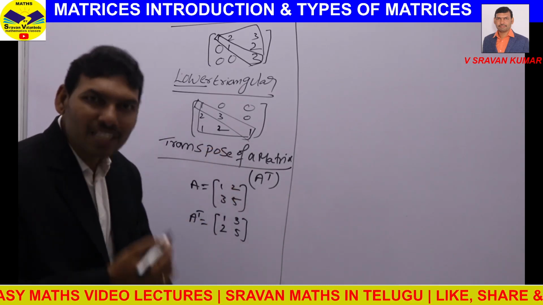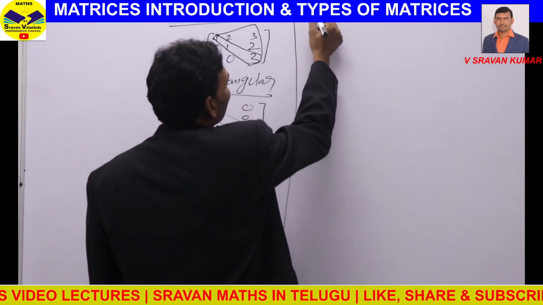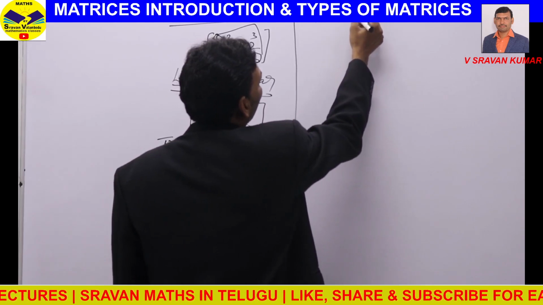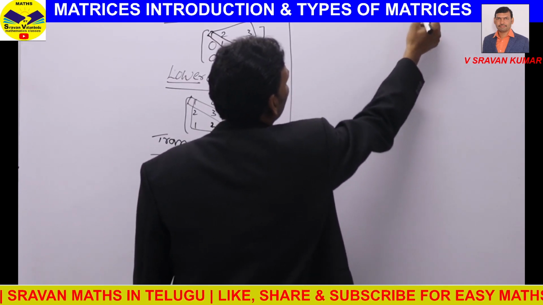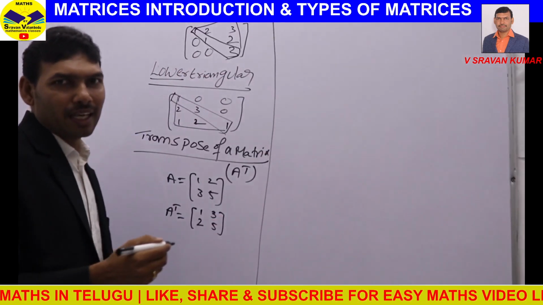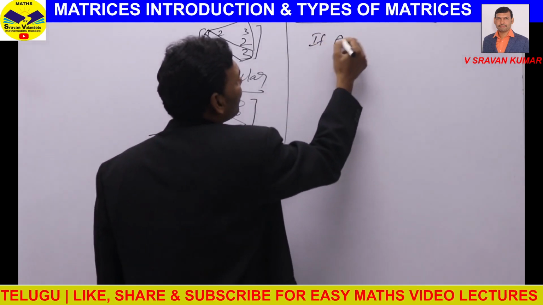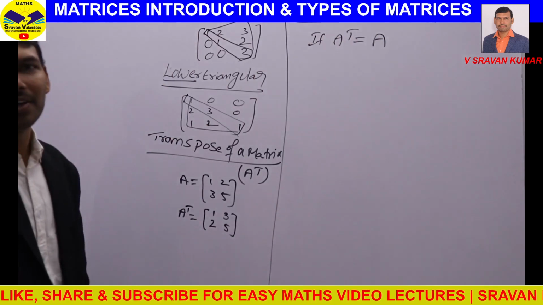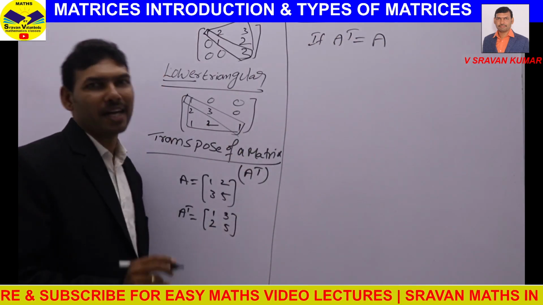Based on this transpose of a matrix, we have another type of matrix which is called a symmetric matrix. Symmetric matrix means A is a square matrix and if A transpose equal to A, then that matrix is called a symmetric matrix.